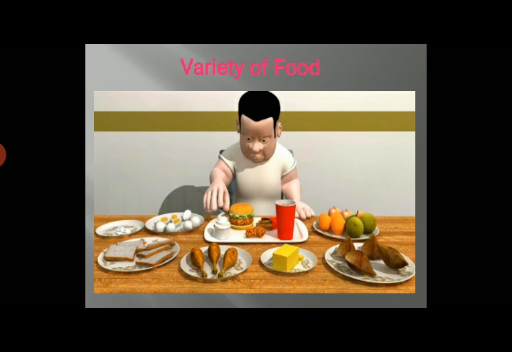On Thursday, maybe you are taking some dal along with rice. So in your breakfast, lunch and dinner, throughout the day we are consuming different types of food items. Others are also taking other types of food items. Everyone is not taking the same kind of food item.